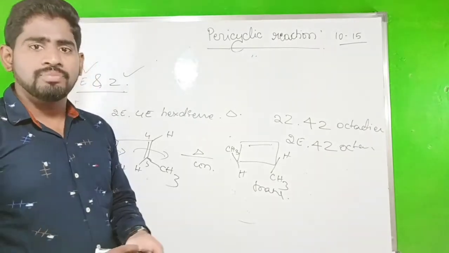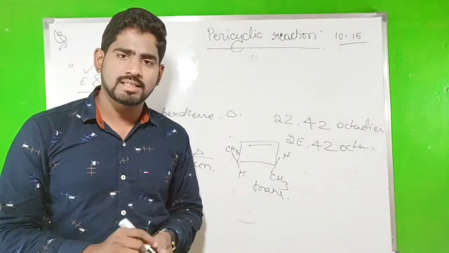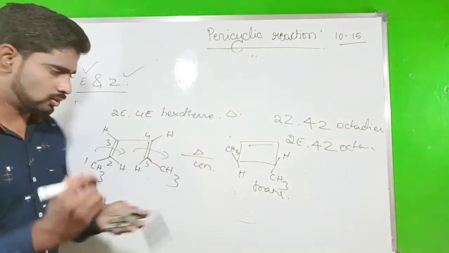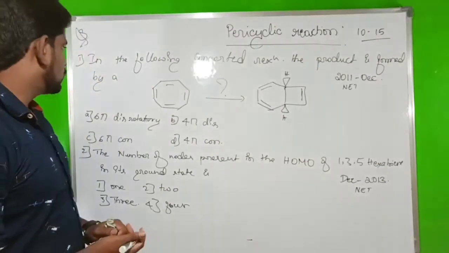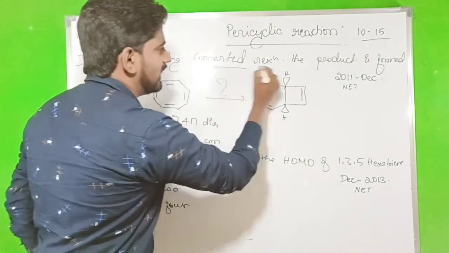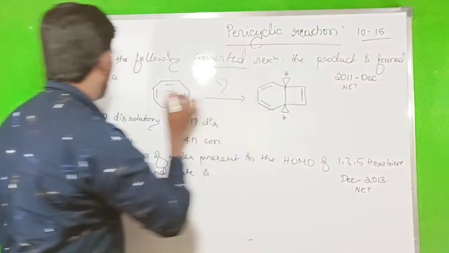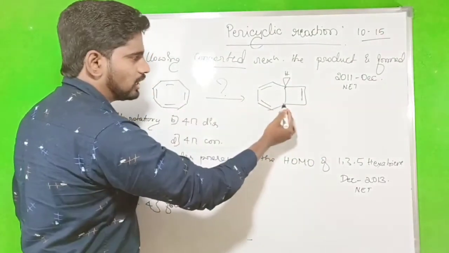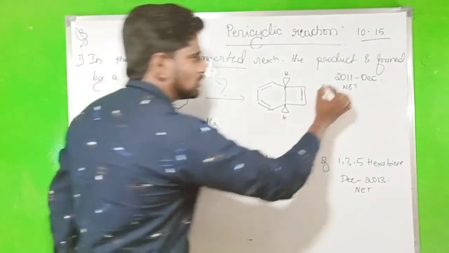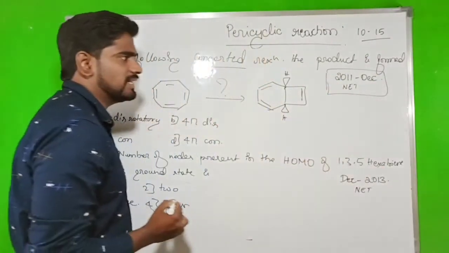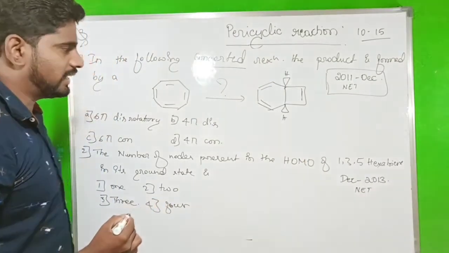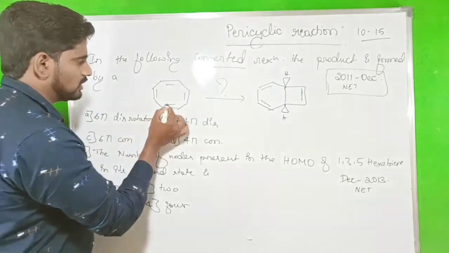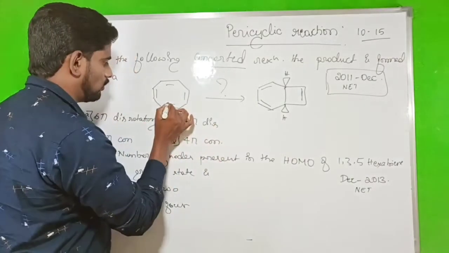Okay, now go to the examples. This was asked in a previous year, a very important question from this part. Go through that. The question says: in the following concerted reaction, the product is formed by A. The reaction is given, the reactant and product. What condition is used? This question came in the December 2011 CSIR UGC NET examination. First we have to do 6 pi disrotatory. If we go to the thermal condition, what happens? Look here.